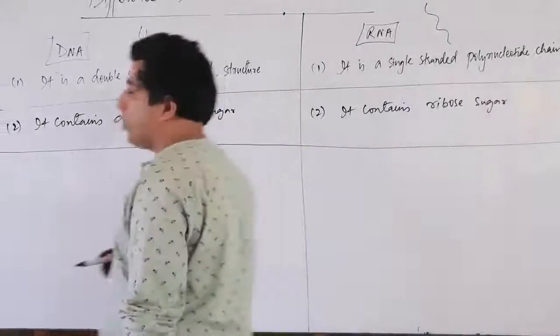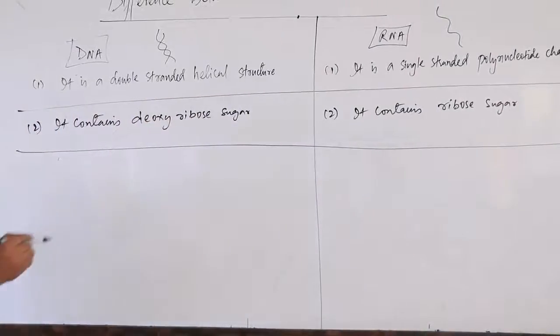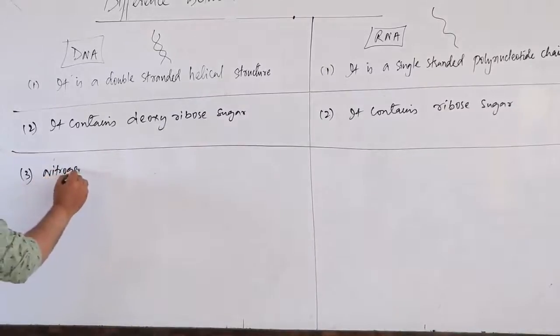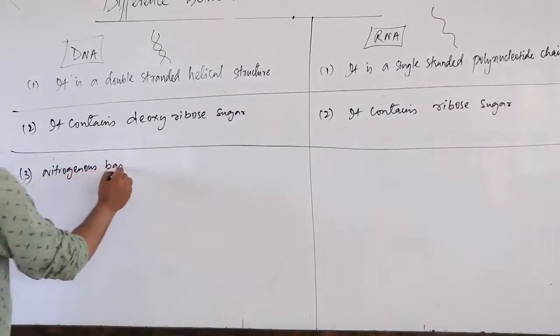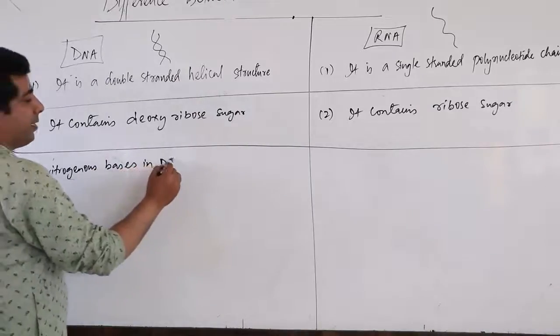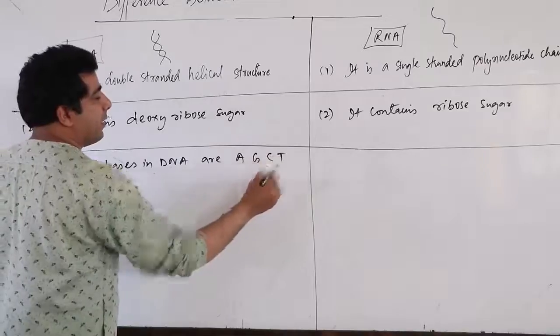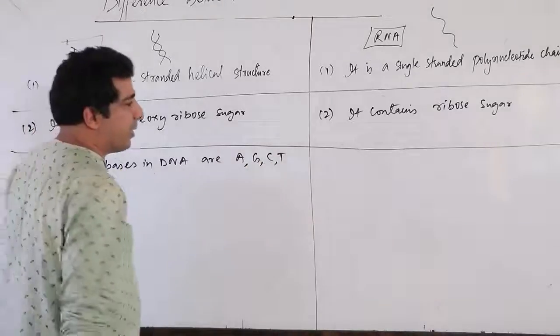And you know that the nitrogenous bases which are present in DNA are A, G, C, T: adenine, guanine, cytosine, thymine.